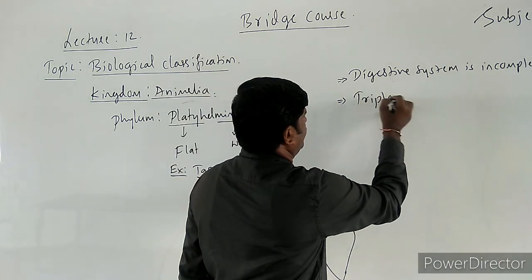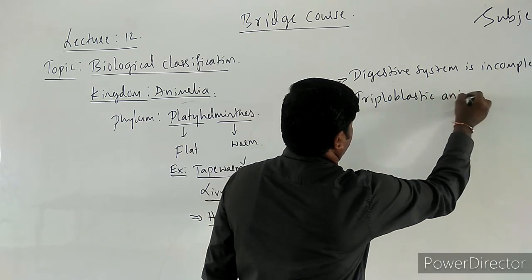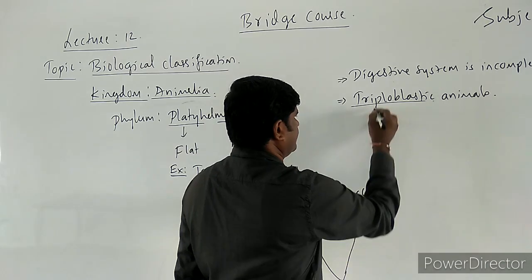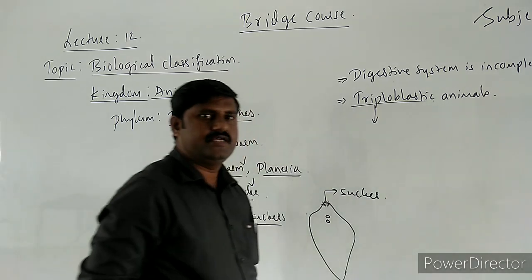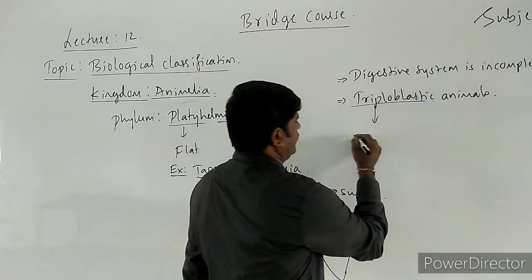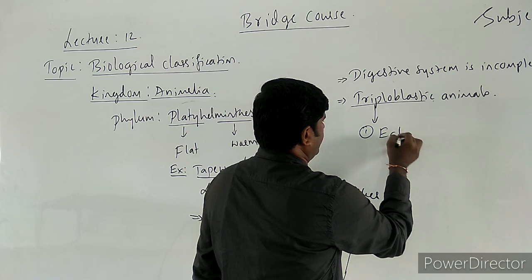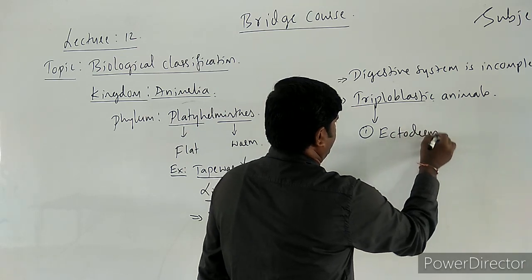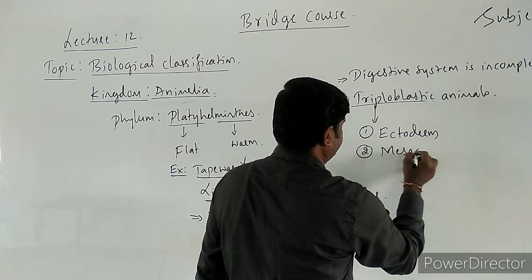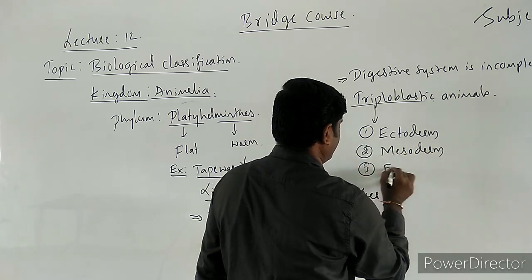Triploblastic in the sense that the body is made up of three blasts, or three layers, or body walls: the outer ectoderm, the middle mesoderm, as well as the inner endoderm.